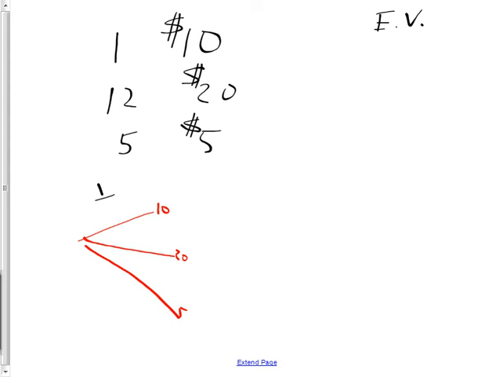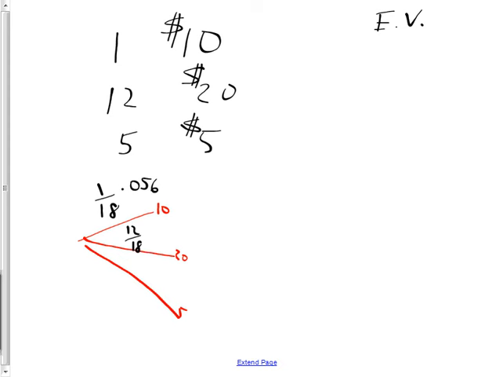Help me, what was 1/18 as a decimal? Somebody must have divided that by now. 0.055 repeating. I'm going to go with 0.056 then. And then 12 $20 bills. 12 out of 18 were 20s.